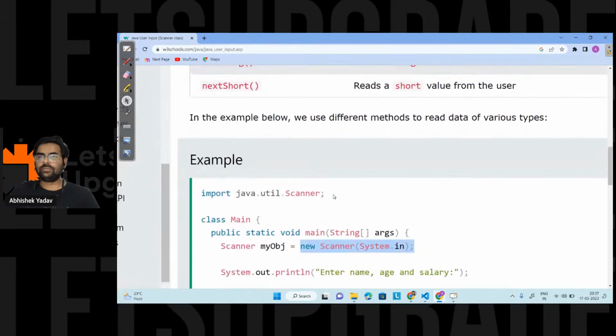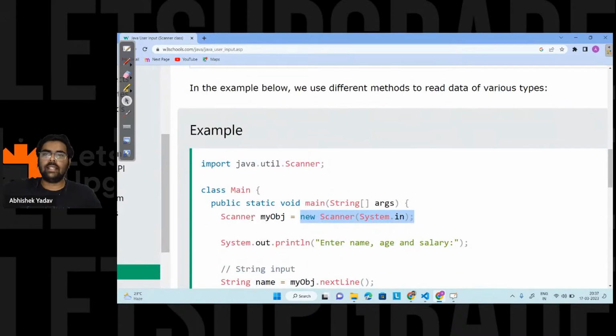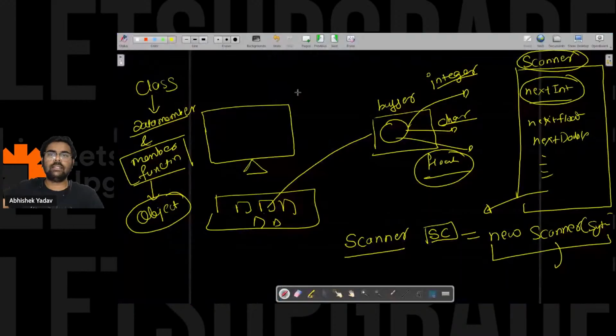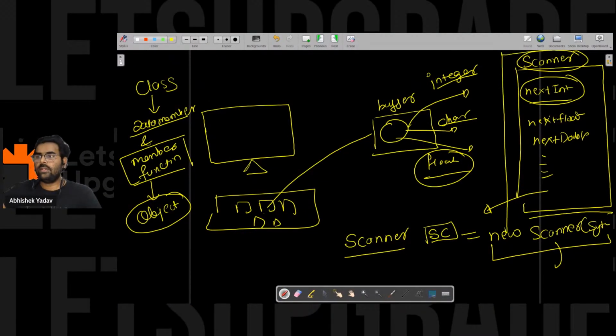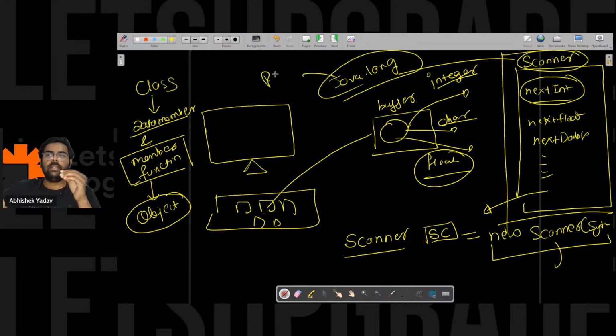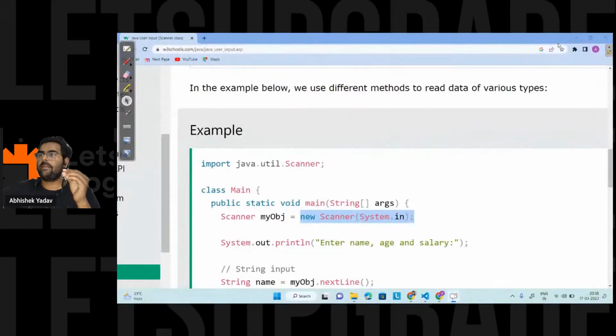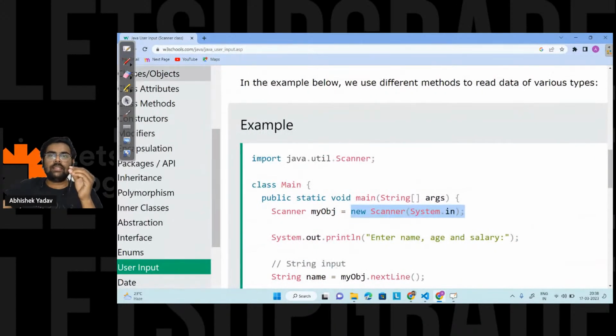After that, this Scanner class is inside a package. Okay, this Scanner class is inside the package, and that package is what? The java.util package. So in order to access the Scanner class, I have to import this package like this. Here you can see, in order to access the Scanner class, we are importing the package here.